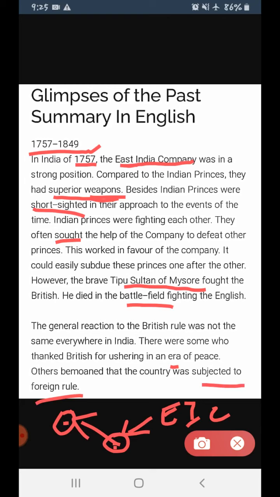So I hope you understood what was the reason that the Indians became weak in front of the British. It was the lack of unity among themselves. Clear to everyone? Okay.